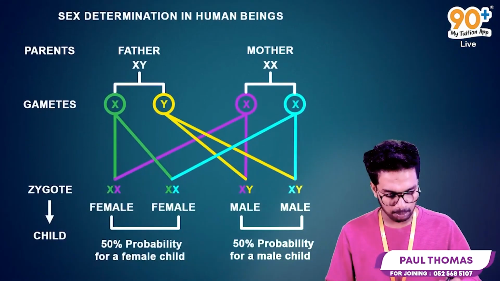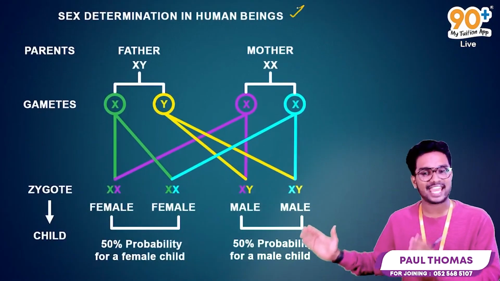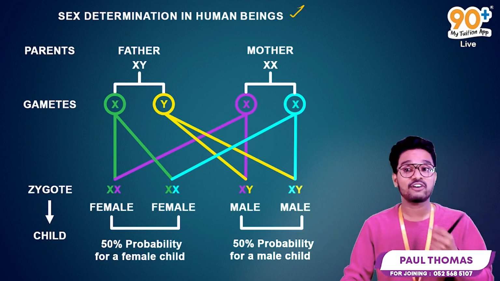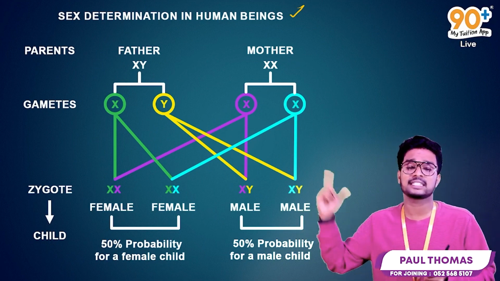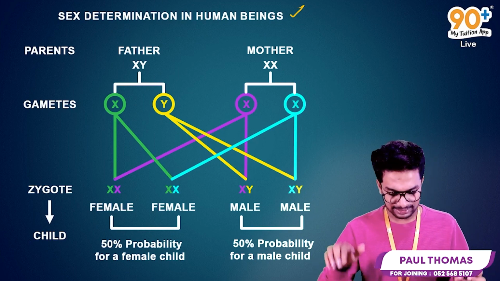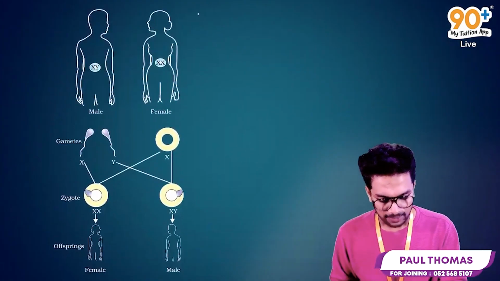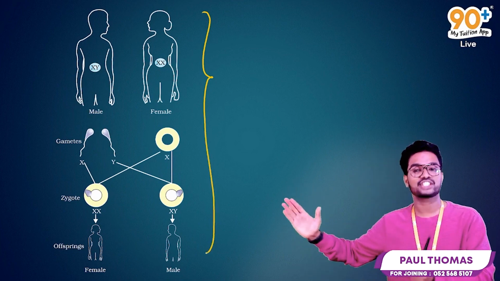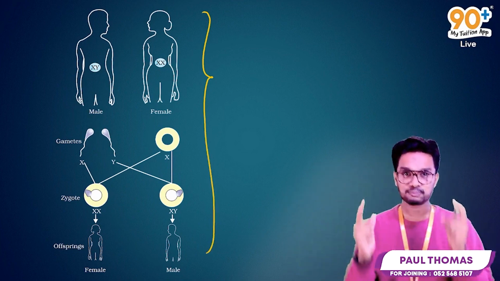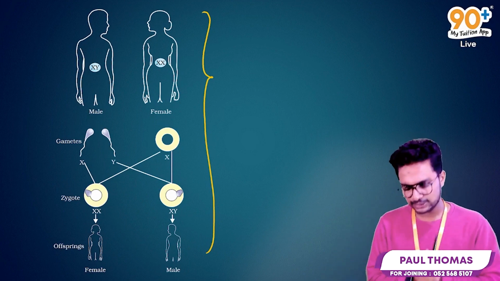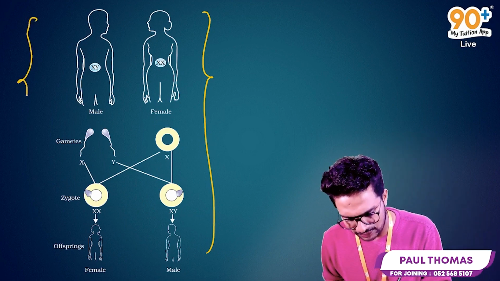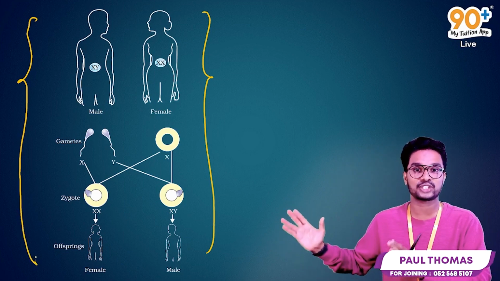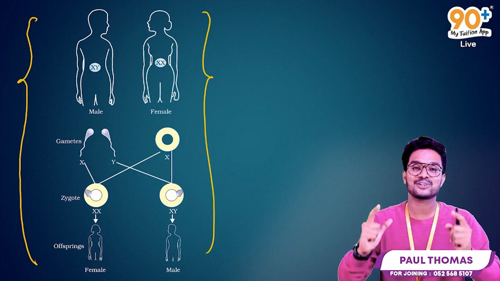So I will give you a clearer picture. This is the exact picture which I drew in the previous slide. You can follow these pictures as well if you're finding any difficulties in the previous slides. This one is the exact illustration regarding the sex determination in human beings, which is mentioned in your textbook. So you can follow this diagram as well, because this is the exact illustration which has been mentioned in your textbook.